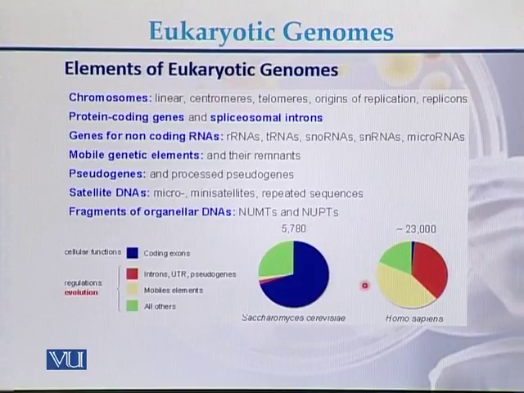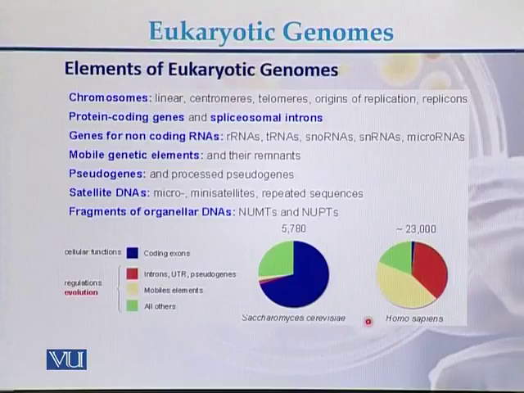While on the other hand, in case of the human genome, we see that the coding DNA is very little. We can see here the percentage of the introns and pseudogenes or the UTR regions which are present in the genome of humans, and these are the mobile elements, meaning those DNA that move from one location to another location. So all other genes are represented by green color. So this is the comparison between two genomes.